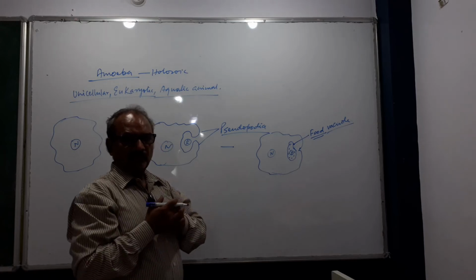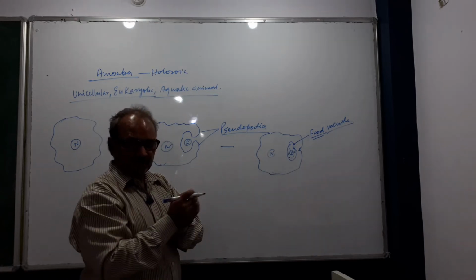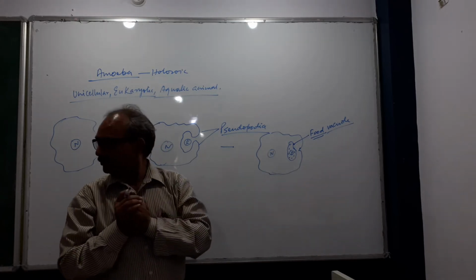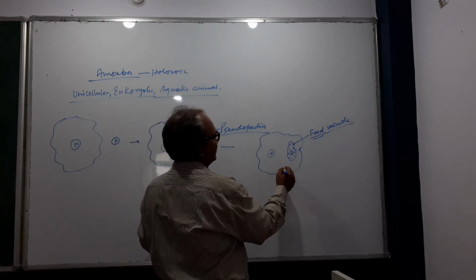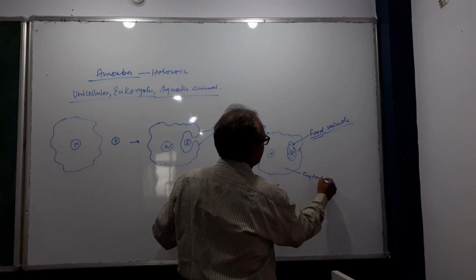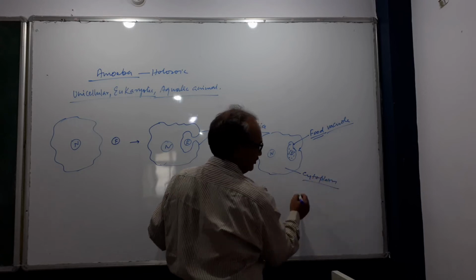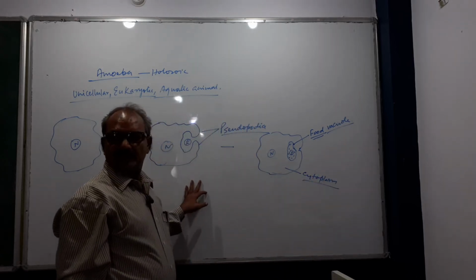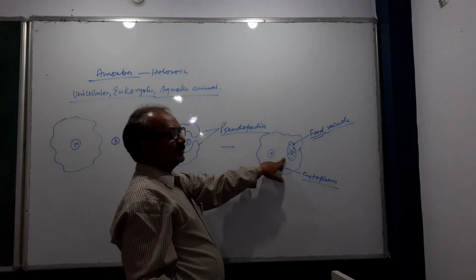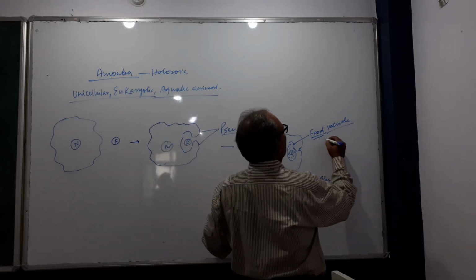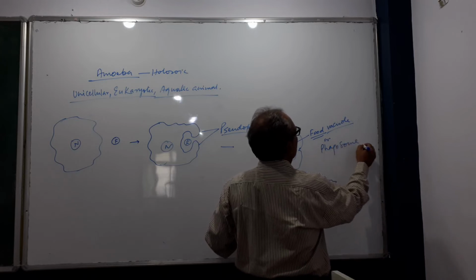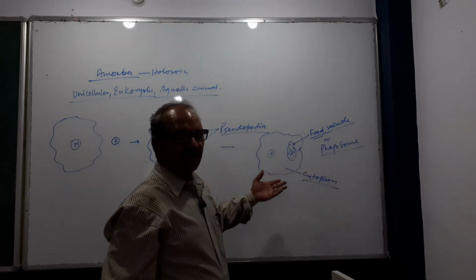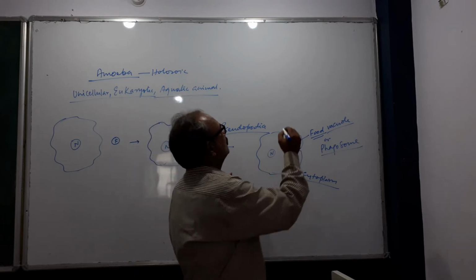When it captures the food with the help of pseudopodia, some water also enters its cytoplasm. That is the food vacuole or phagosome.